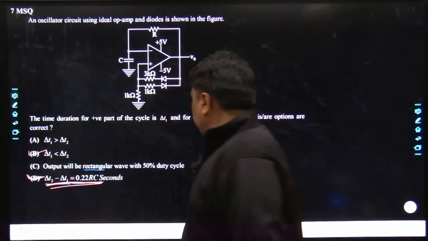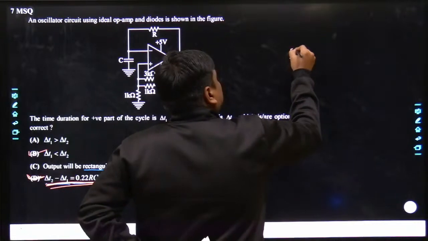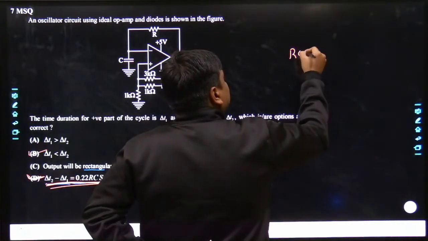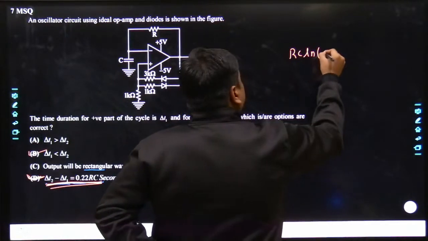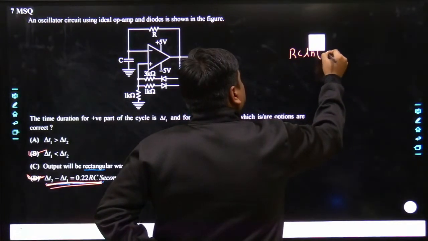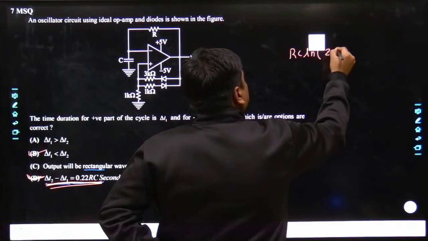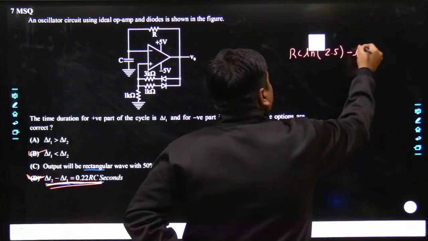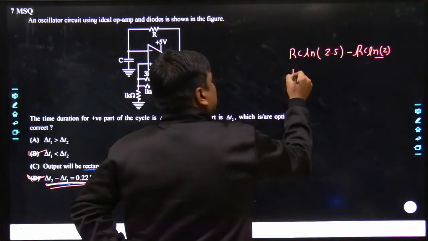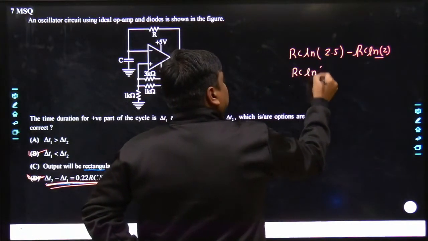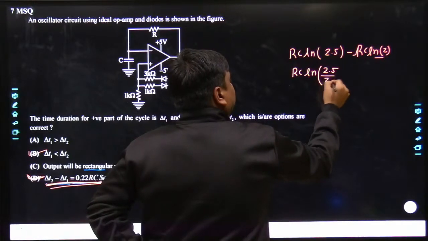You can do that. So here it becomes RC of del T1 was ln of 5 divided by, that was probably 2.5, minus RC of ln of 2. Exactly, even I myself don't remember. So here it becomes ln of 2.5 divided by 2.